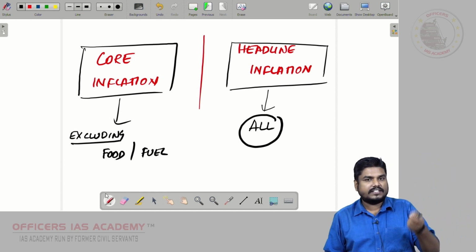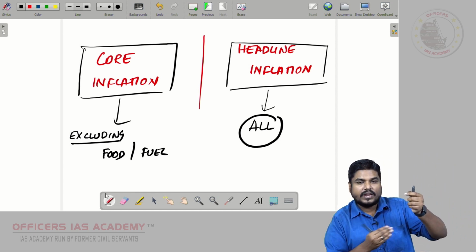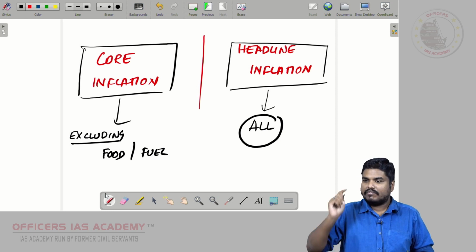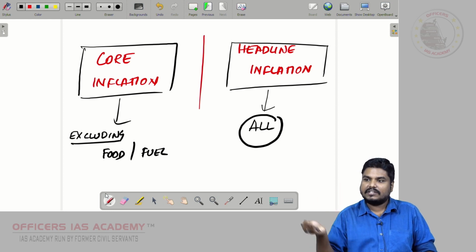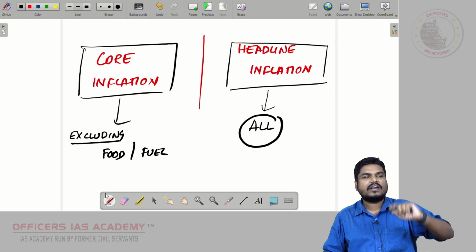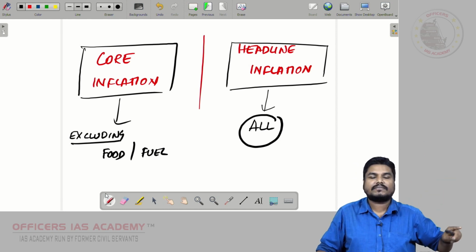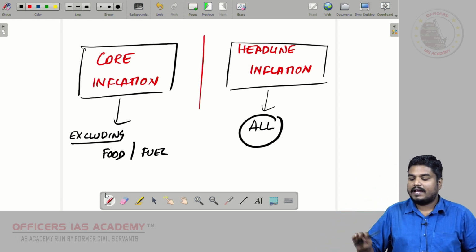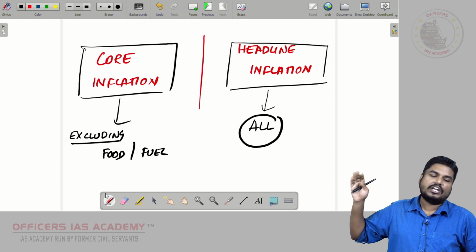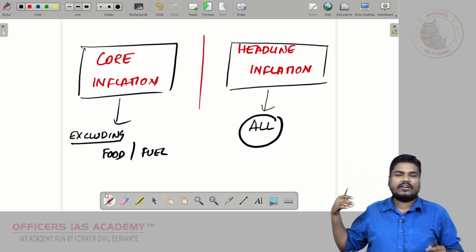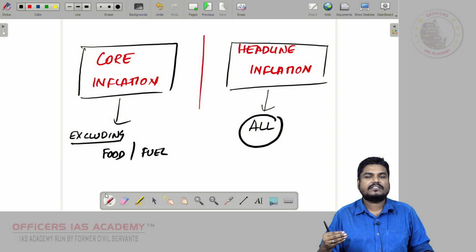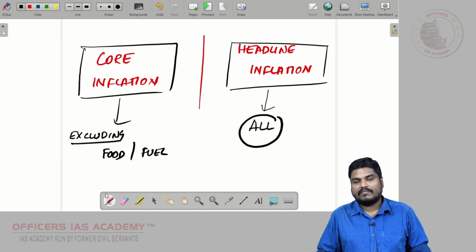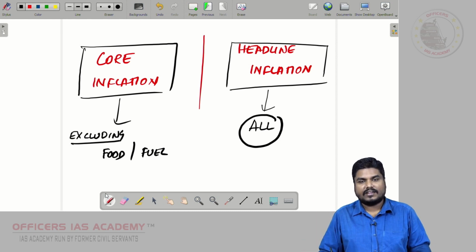So core inflation is inflation excluding food and fuel. Don't take food price and fuel price into consideration, and then you calculate inflation based on other products. That is core inflation. Headline will consider everything. It will take into account food, fuel, everything, and it measures the inflation. This is headline inflation, right?